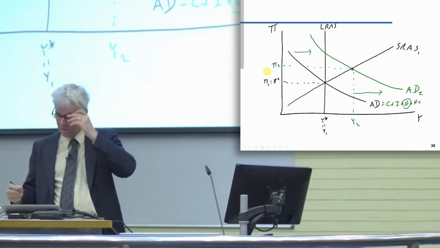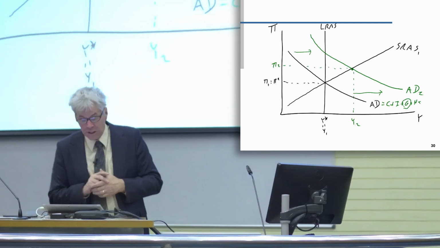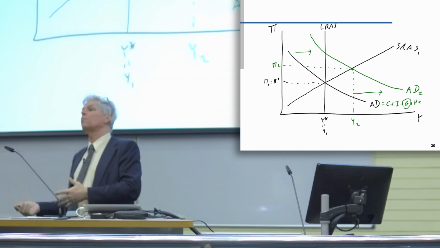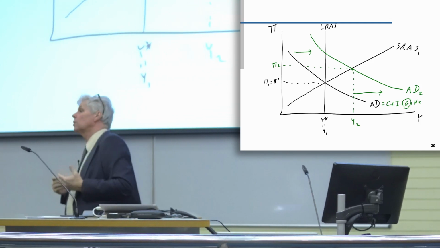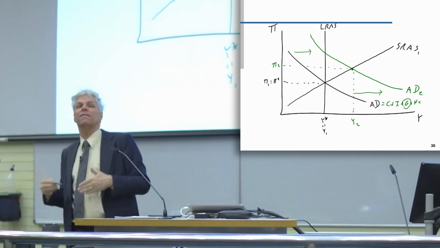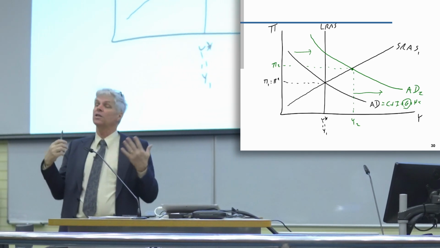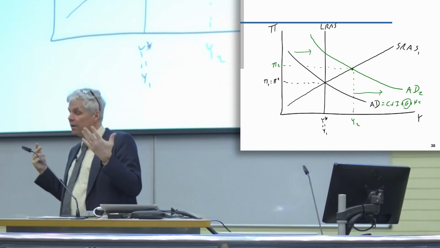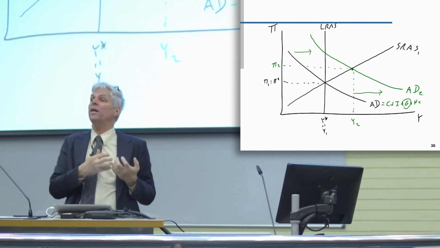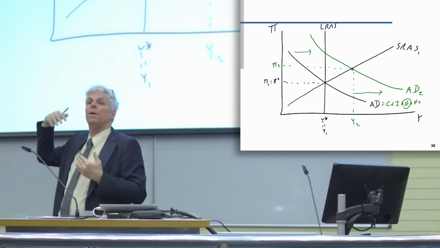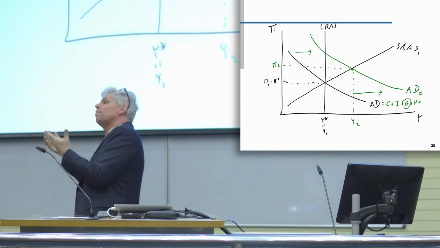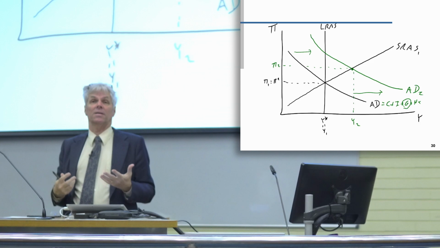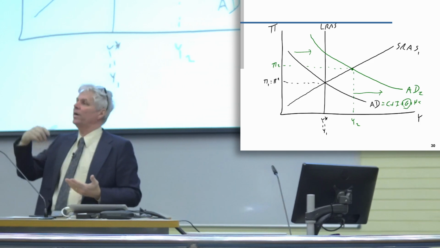Here we are. So we've got a situation where actual inflation is higher than what people expected, right? They expected 5% inflation, they're getting 10% inflation. So in particular, workers that keep their jobs are getting screwed. They only got a 5% wage increase, but all of the prices went up by 10%. They can buy less stuff at the end of the year than they could at the beginning of the year. They're unhappy about this, right? And so they're going to ask for higher wage increases.